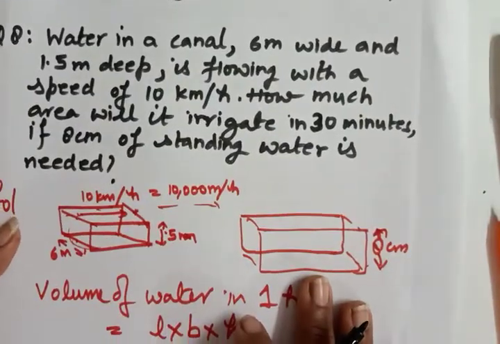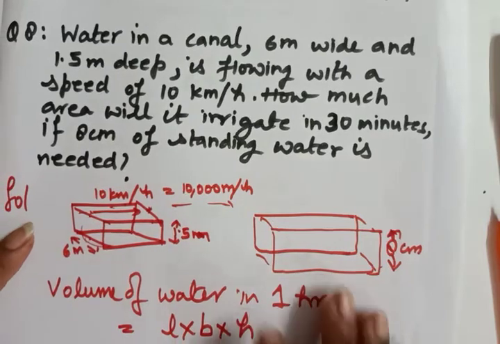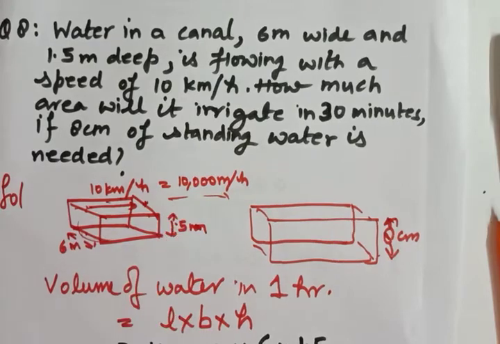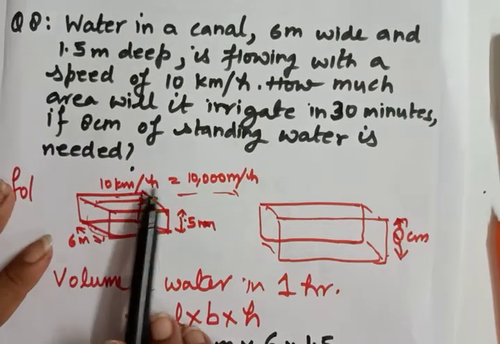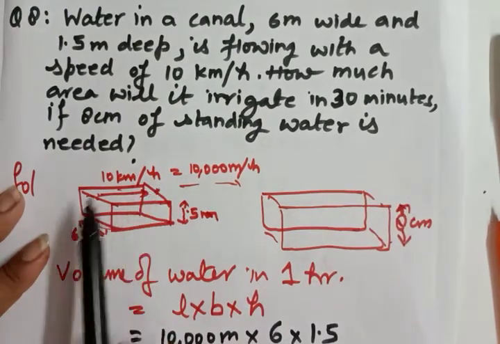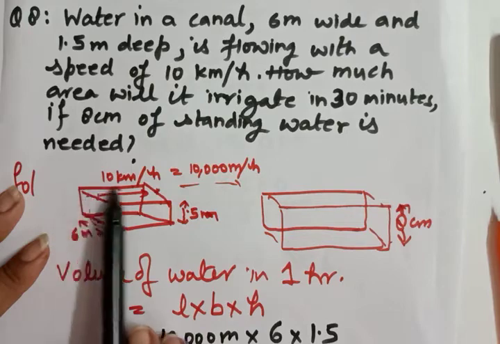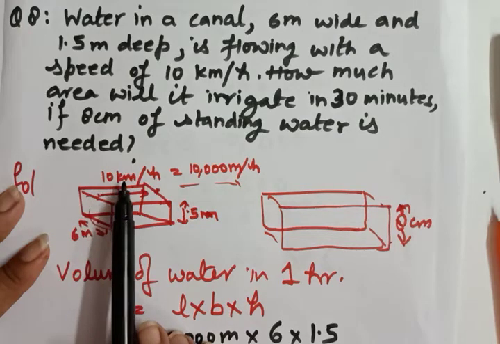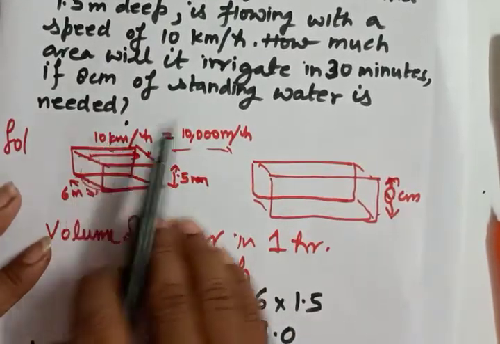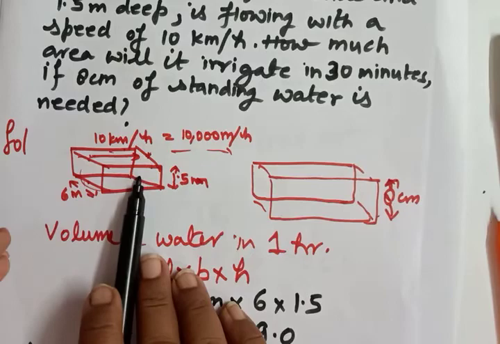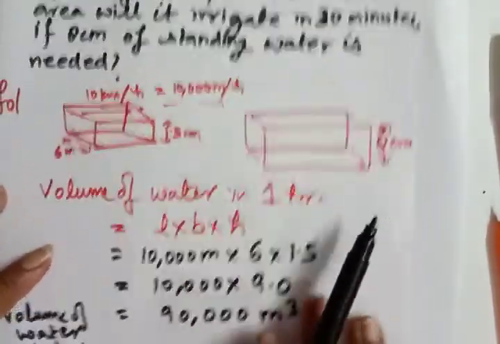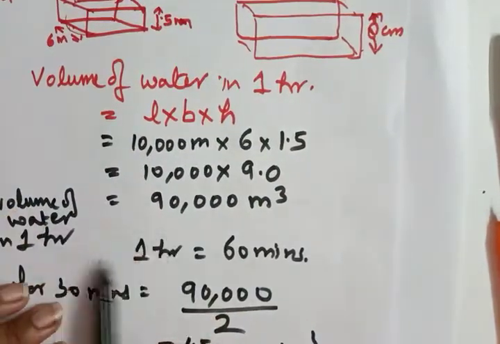This is a very important question, that's why I am repeating this. The speed of water in this canal is given. When the speed is given, don't be confused. When it is 10 km per hour, there are other methods also, but I find this easy. The distance in 1 hour will be equal to the length of the canal, 10 km. We converted this kilometer into meter. So we find the volume for the 1 hour first of all, then we divide it by 2, and we get the volume for the 30 minutes that the question is asking for.